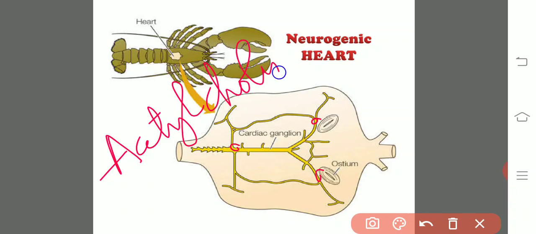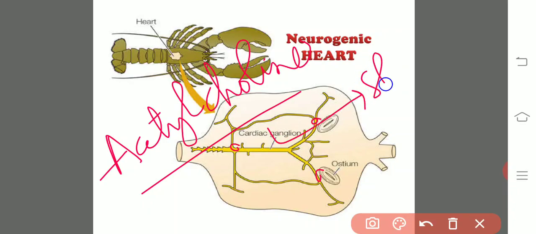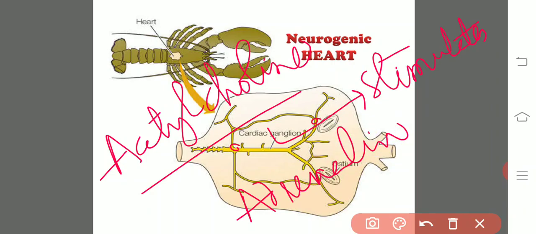Acetylcholine is a neurotransmitter which stimulates the heartbeat of neurogenic hearts. That accelerates the heartbeat, otherwise the heart rate. Whereas adrenaline is another neurotransmitter which inhibits the heartbeat, otherwise the heart rate.